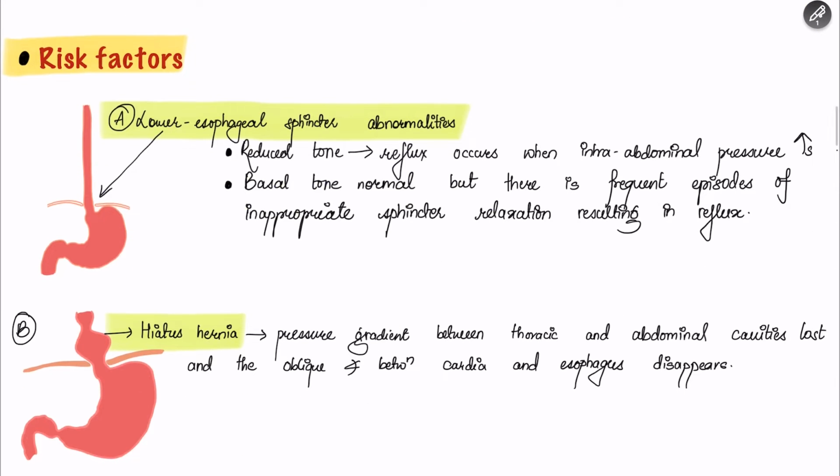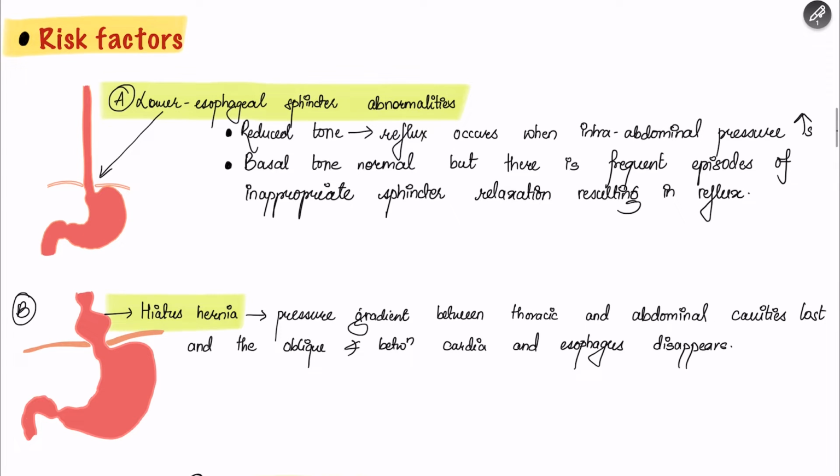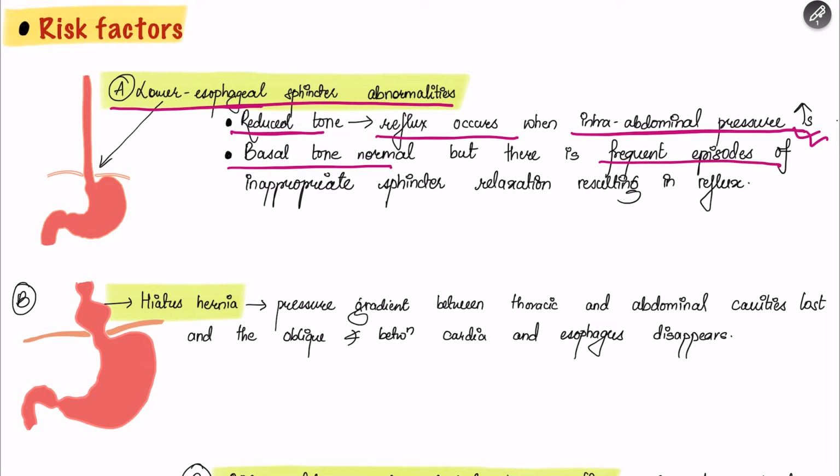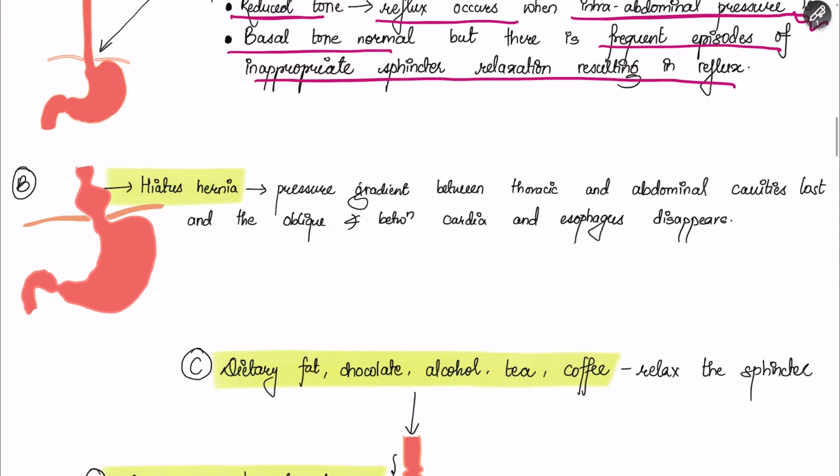Talking about the risk factors, there are various risk factors involved in causing GERD, and some of them are included in this video. Number 1, lower esophageal sphincter abnormalities. In some patients, there is reduced tone of the lower esophageal sphincter, and this results in reflux of the gastric content into the esophagus when the intra-abdominal pressure increases. While in some patients, the basal tone is normal, but there are frequent episodes of inappropriate sphincter relaxation resulting in reflux. GERD is also very common in patients with hiatus hernia.